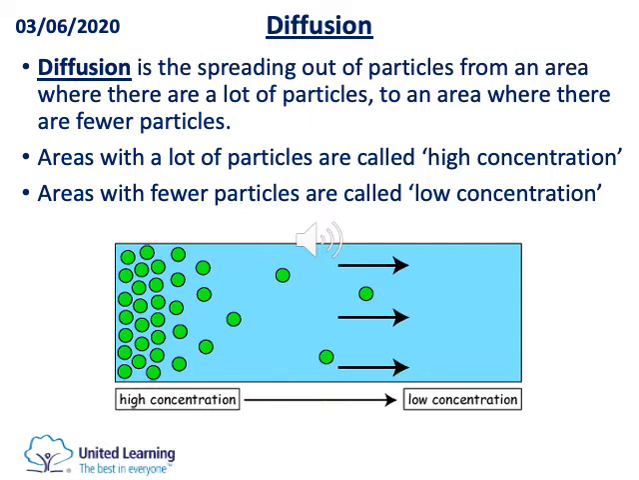Diffusion is where you have a high concentration of gas in an area, and what gases tend to do is they tend to spread out. So this gas will go from an area of high concentration to an area of low concentration, and this is called diffusion. Okay, diffusion is the spreading out of particles from an area where there are lots of them to an area where there are fewer of them.